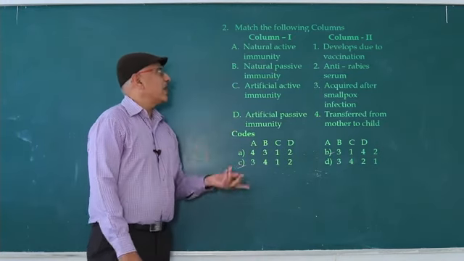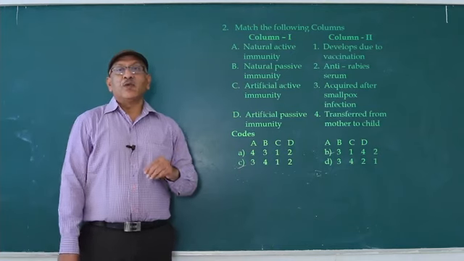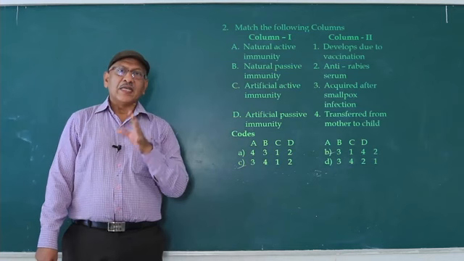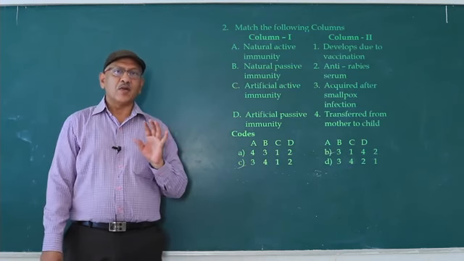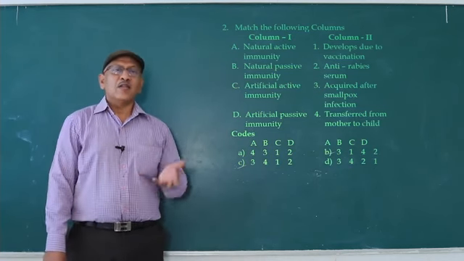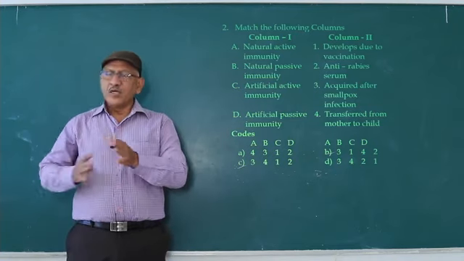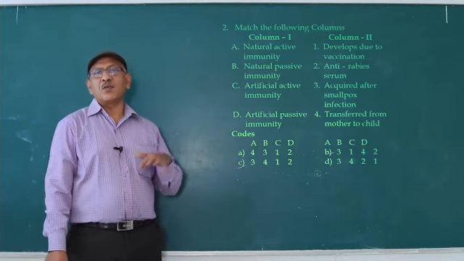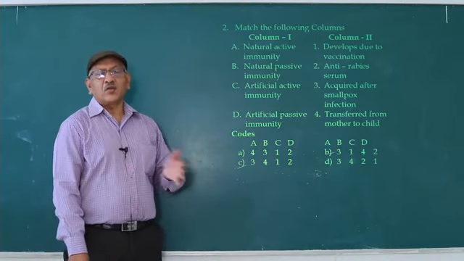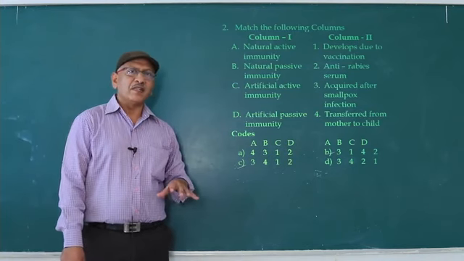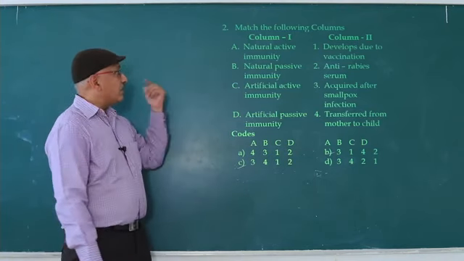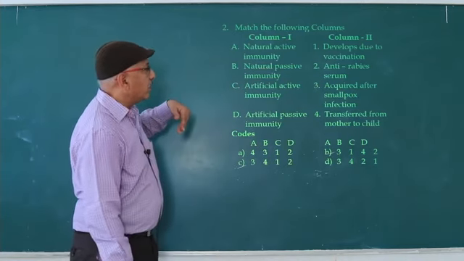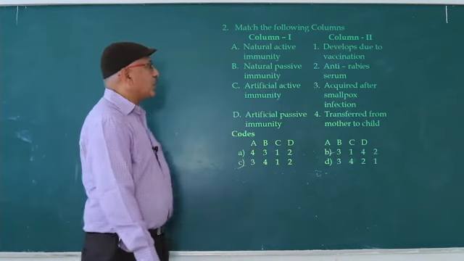So what is natural active immunity? What is active immunity? If a pathogen enters our body, the immune system produces antibodies; that is active immunity. What is natural active immunity? During day-to-day activity, some pathogens enter, and at that time antibodies are developed. While suffering from natural infection, we develop immunity. That is natural active immunity, so the answer is immunity acquired after smallpox infection.